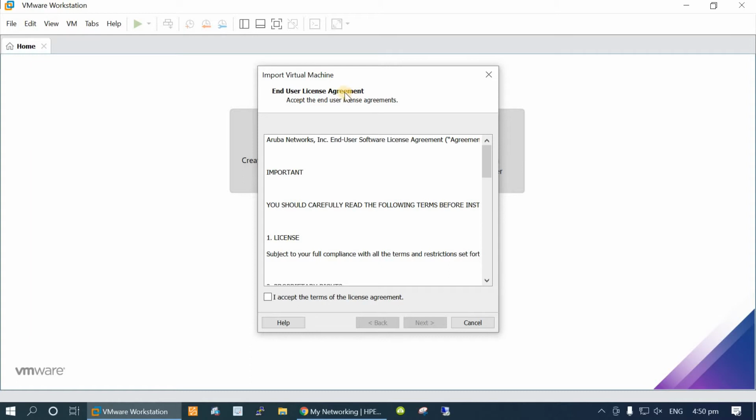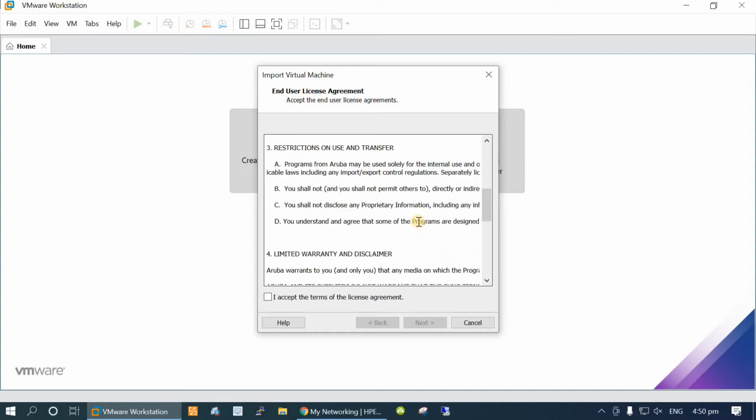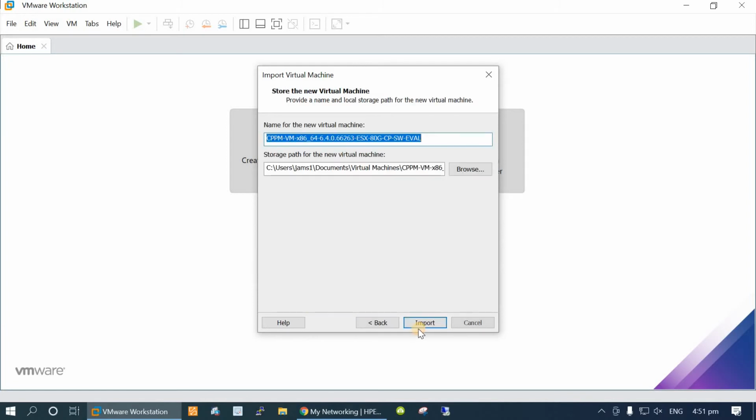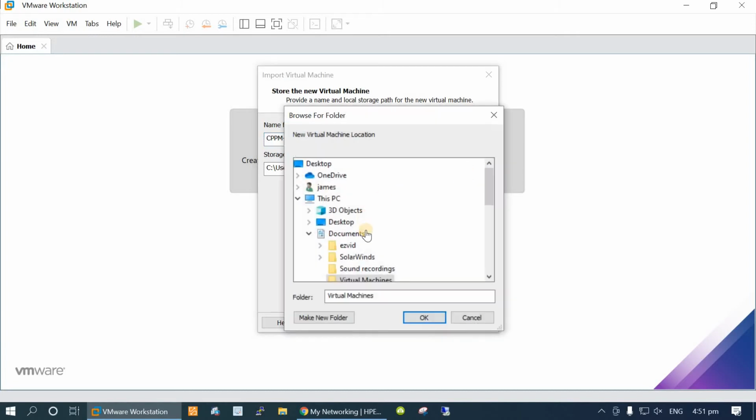For the end user license agreement, you can check it and then simply tick the box to agree to the terms. Import the image: I want to keep the image name as it is. For the destination, it's up to you. If you want to change it, you can change it, else you can keep the same.